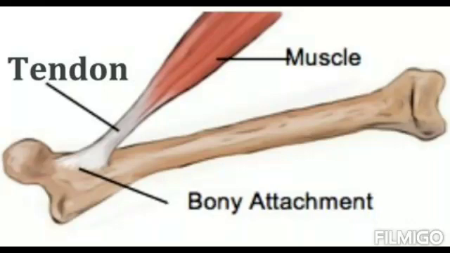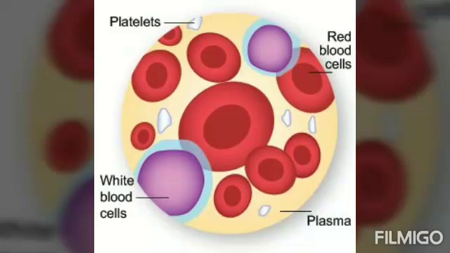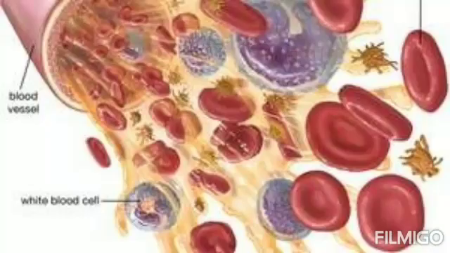Now children, we will know about the next type of connective tissue, which is the blood. Blood is the fluid connective tissue because the main component of the blood is water. That is why it is considered as fluid connective tissue or liquid connective tissue. It does not offer any kind of mechanical support to other tissues. Rather, it has some other special functions like it helps in the carriage of oxygen gas and carbon dioxide gas. It also helps in regulating the temperature of the body, and it also helps in transporting various nutrients, respiratory gases and water to different parts of the body.